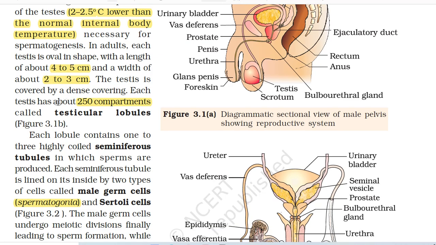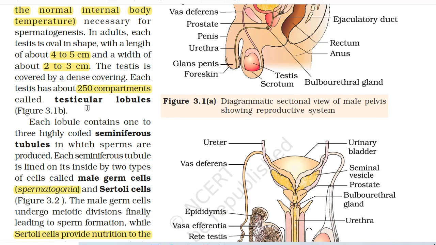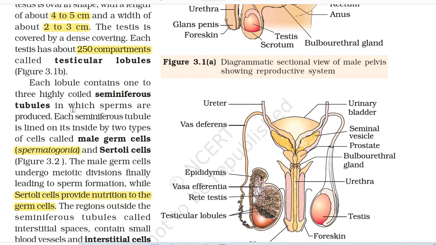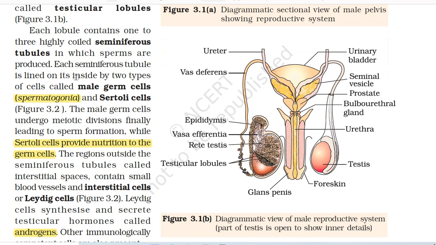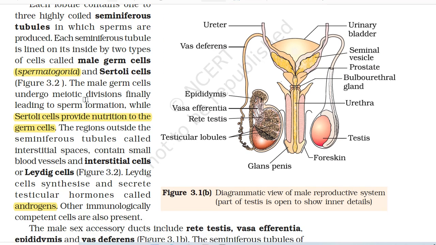The testis is covered by a dense covering. Each testis has about 250 compartments called testicular lobules. Each lobule contains 1 to 3 highly coiled seminiferous tubules in which sperms are produced. Each seminiferous tubule is lined on its inside by two types of cells called male germ cells, that is spermatogonia, and Sertoli cells. The male germ cells undergo meiotic divisions, finally leading to sperm formation, while Sertoli cells provide nutrition